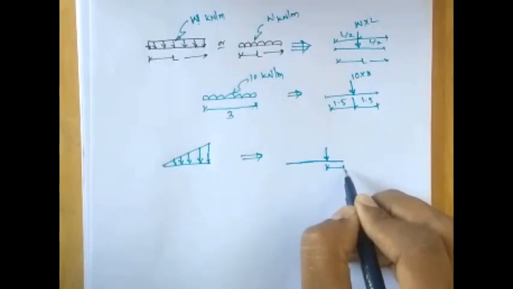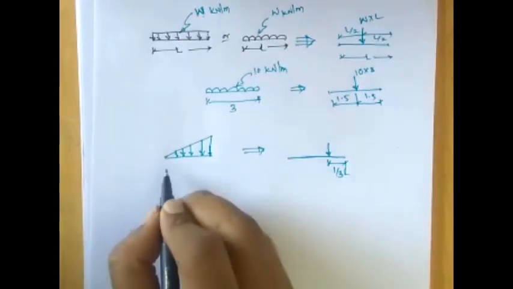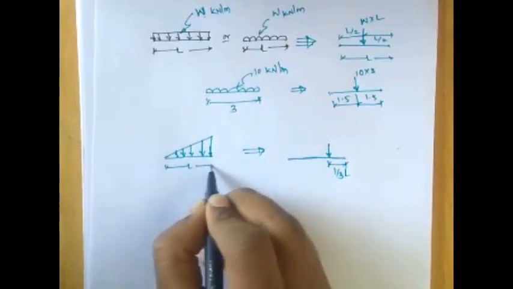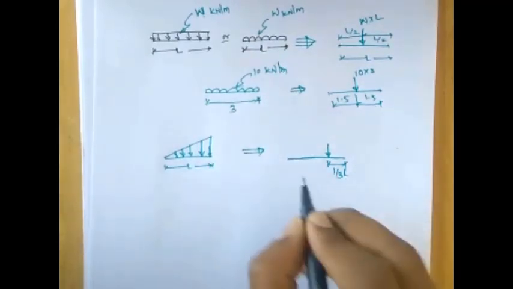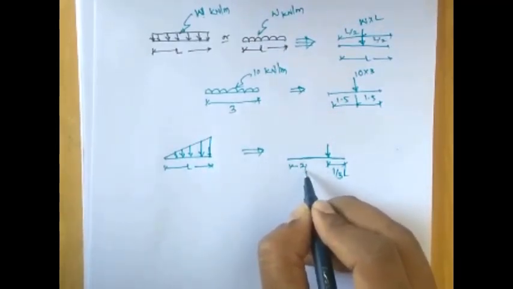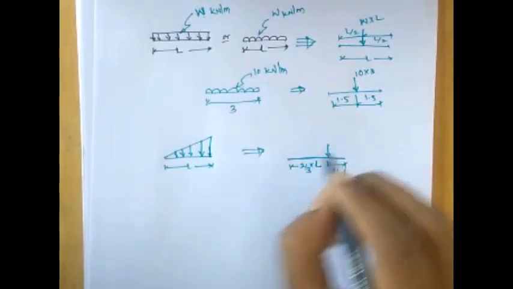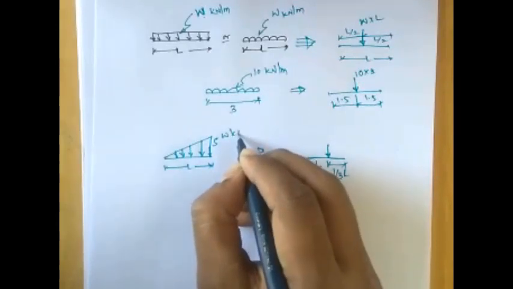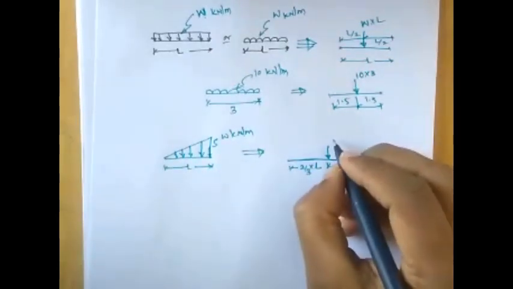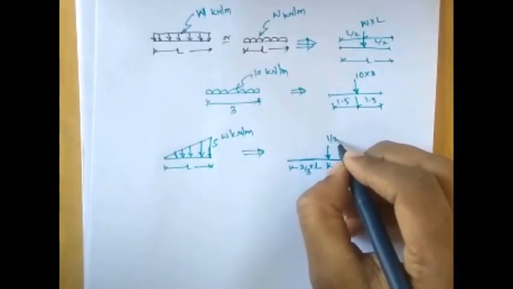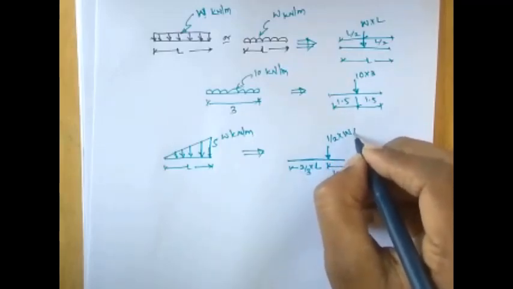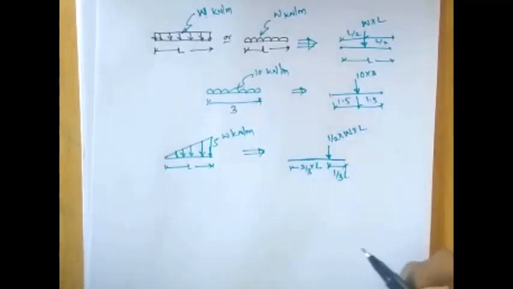So from the highest end of loading, the distance will be 1/3 of L. If this is L, then it acts at a distance of 1/3, so the remaining distance will be 2/3 of L. And here the intensity will be half into load into the span. Okay, this is the intensity.